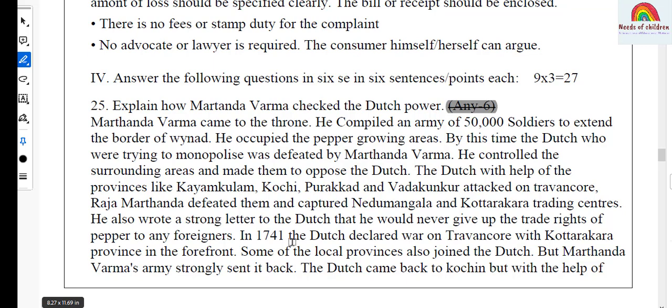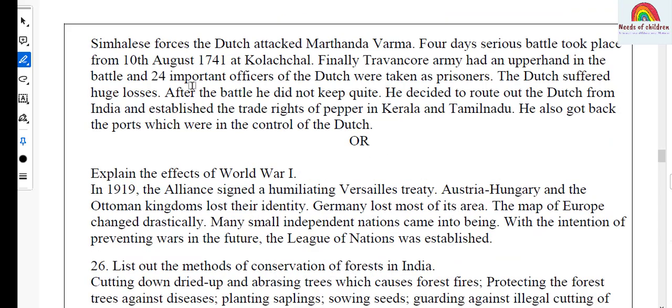that he would never give up the trade rights of pepper to any foreigners. In 1741, the Dutch declared war on Travancore with Kottarakara province in the forefront. Some of the local provinces also joined the Dutch, but Martanda Varma's army strongly sent it back. The Dutch came back to Cochin, but with the help of Simhadi's forces, the Dutch attacked Martanda Varma.